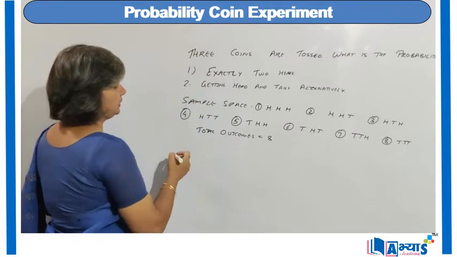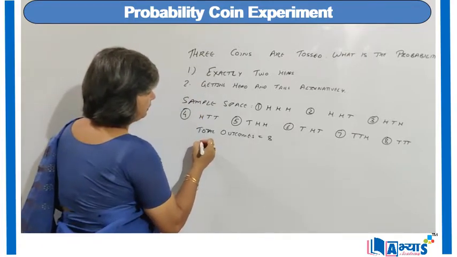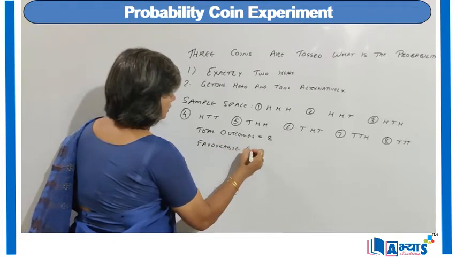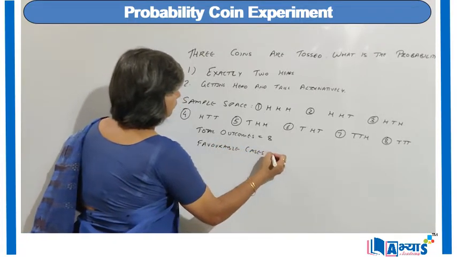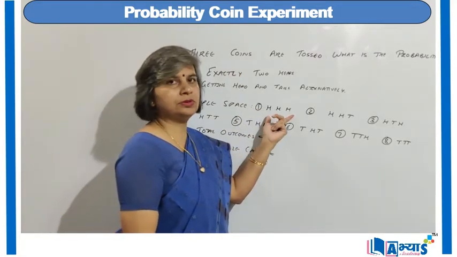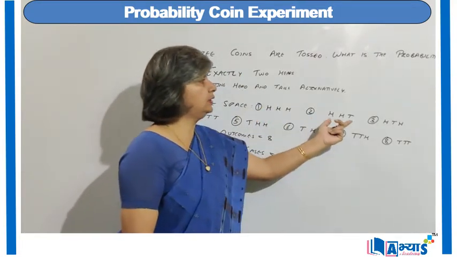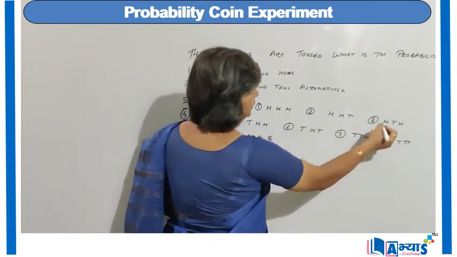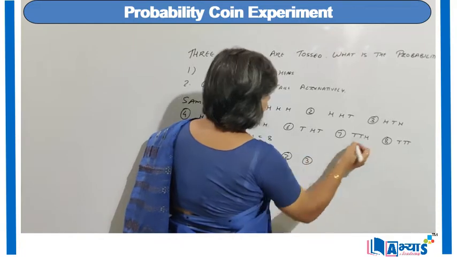Now the favorable cases for the first situation, exactly 2 heads. In this we have 3 heads, so this does not satisfy the condition. This has 2 heads, so the second case, and the third is also having 2 heads, the third case.